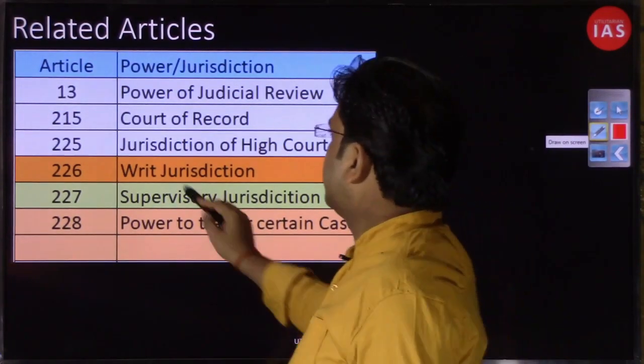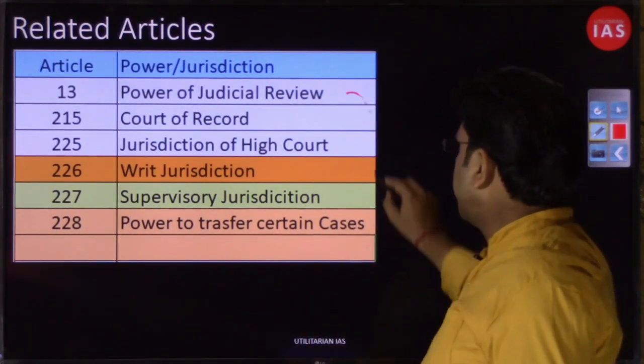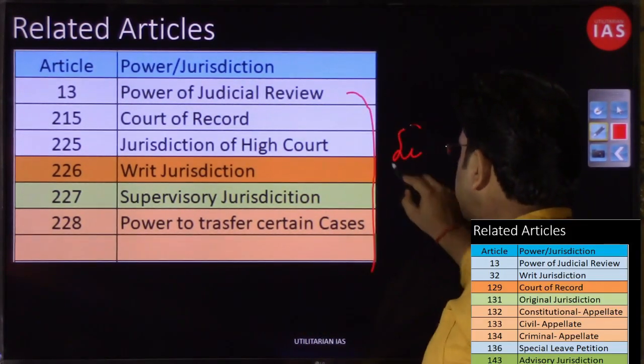You have Article 13, and you remember a similar slide with different articles in the Supreme Court section as well.